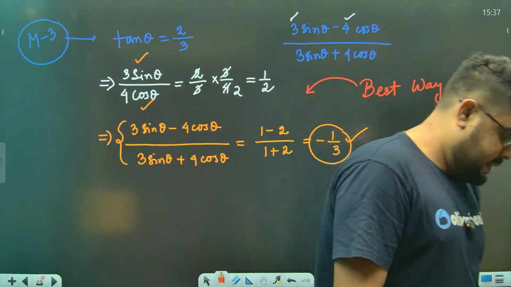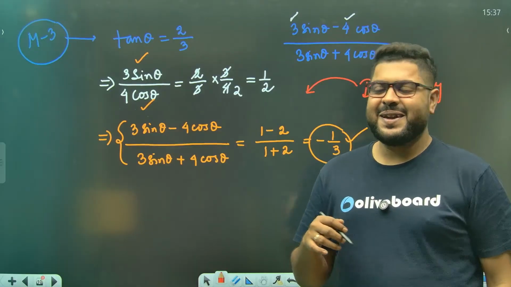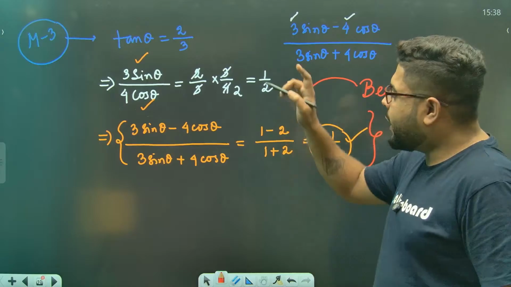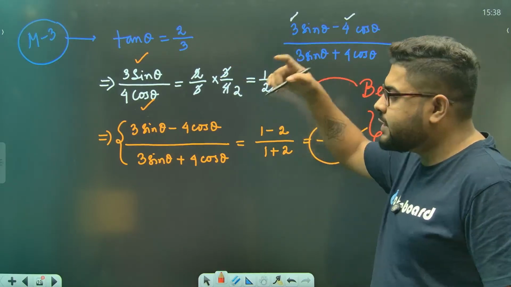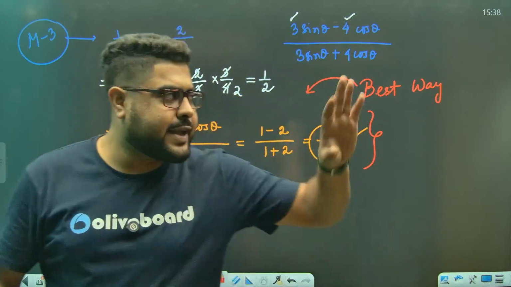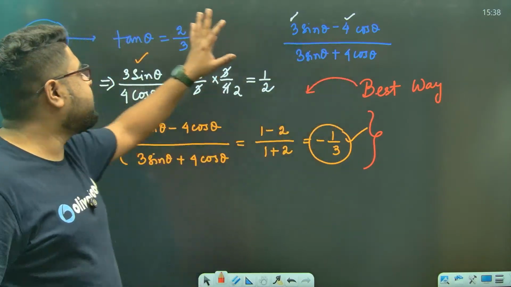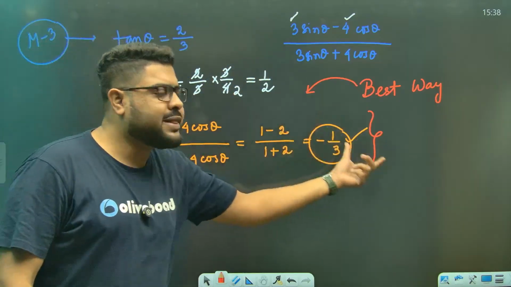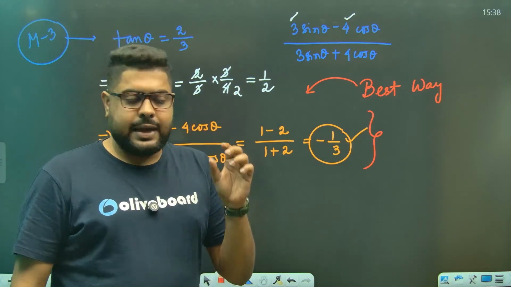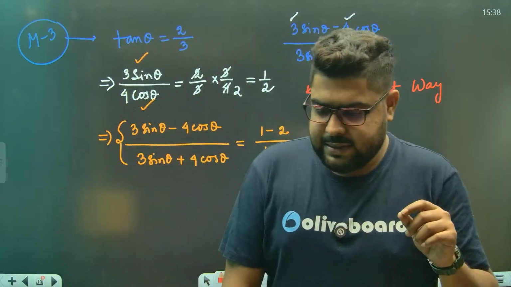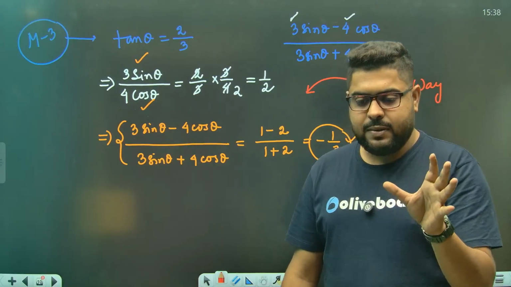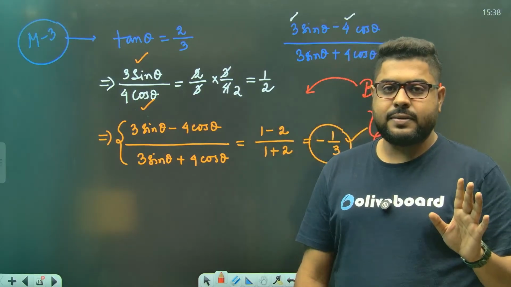Clear? Yes, definitely method 3 is best, brother. Definitely method 3 is best. But again, it is a little tricky to have this first. You see, this is instinct. You will have this question: why suddenly will this come to my mind? Why suddenly after seeing the question will this method come to my mind? This is what we call instinct. There is a word called instinct. The more you solve, the better your understanding of a topic, these instincts will kick in.